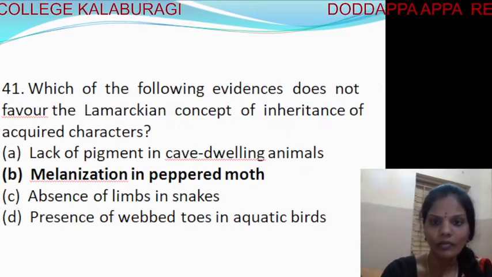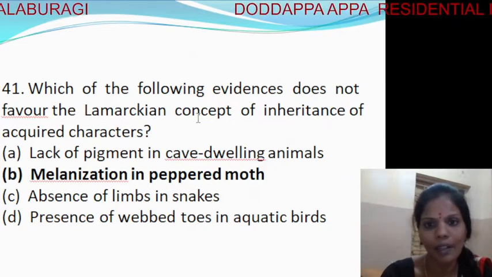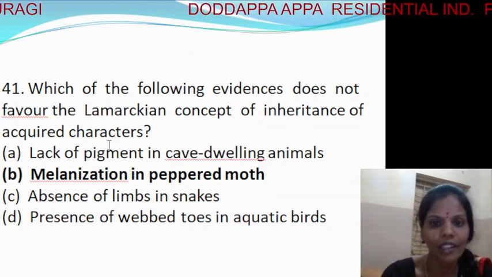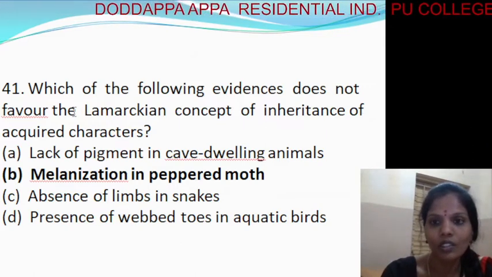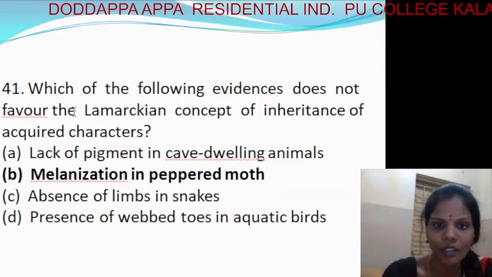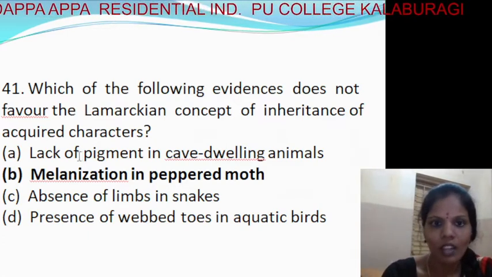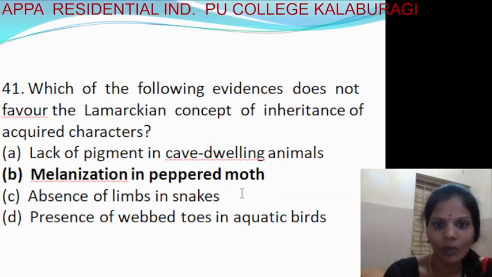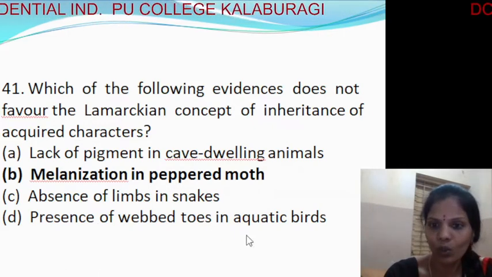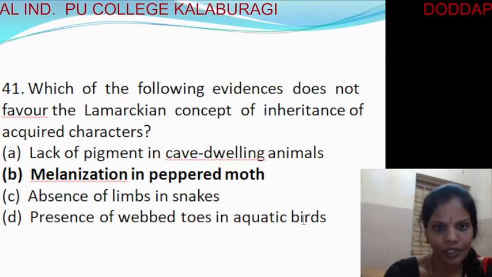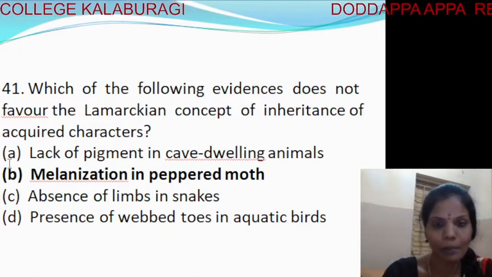Next question. Which of the following evidences does not favor the Lamarckian concept of inheritance of acquired characters? First, lack of pigment in cave dwelling animals. Second, melanization in the peppered moth. Third, absence of limbs in snakes. Then, the presence of webbed toes in aquatic birds. Among these, it's the second option, melanization in the peppered moth.